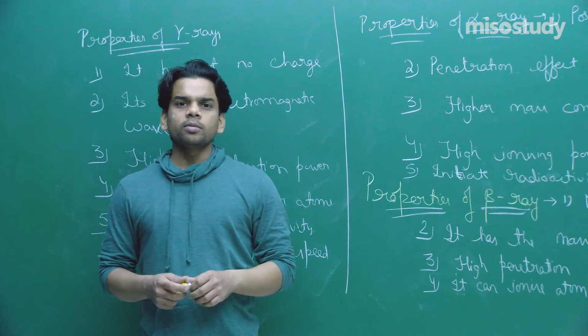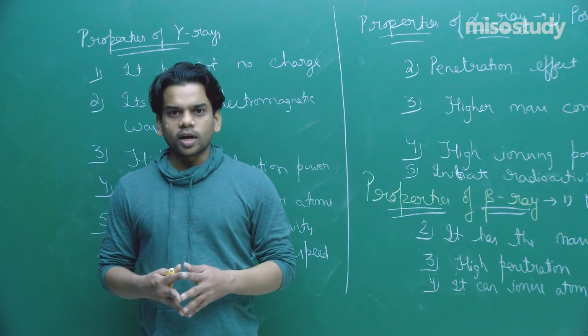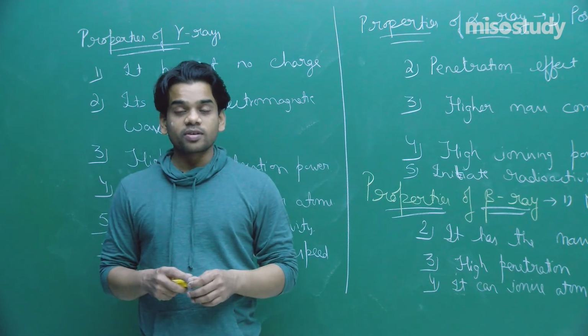Now we'll talk about how alpha particles and beta particles are actually emitted, what the effects are, and what reactions are taking place. We'll talk more about this in the next lecture.